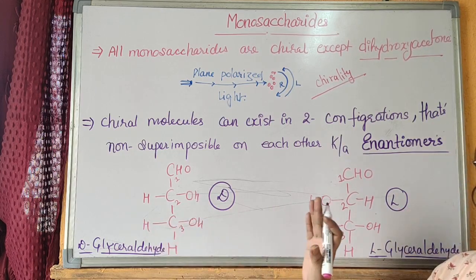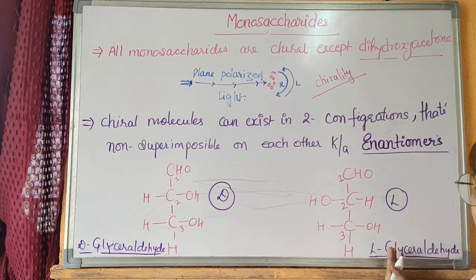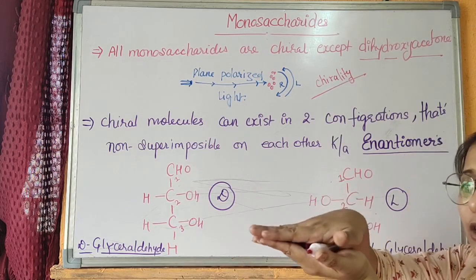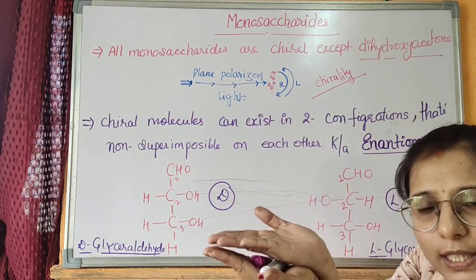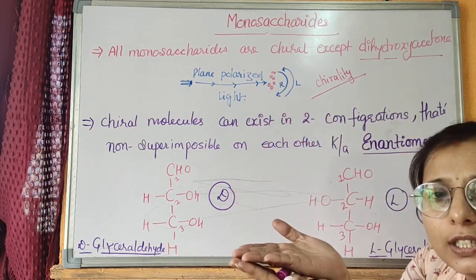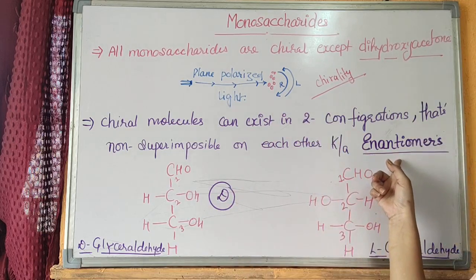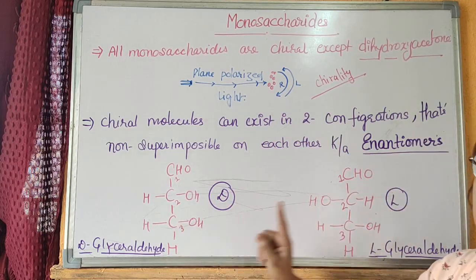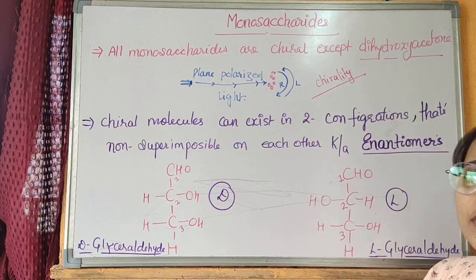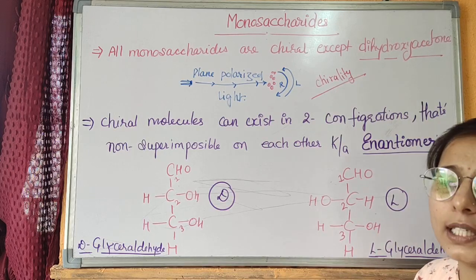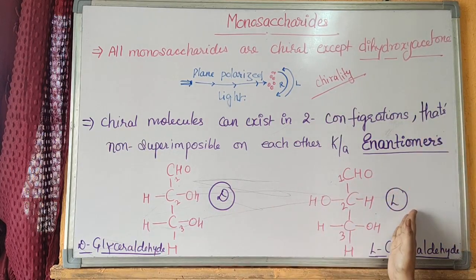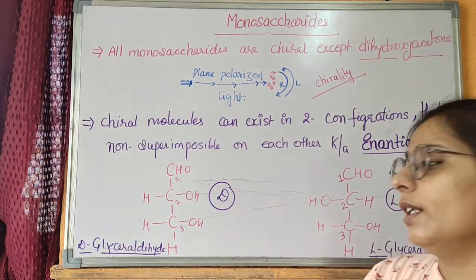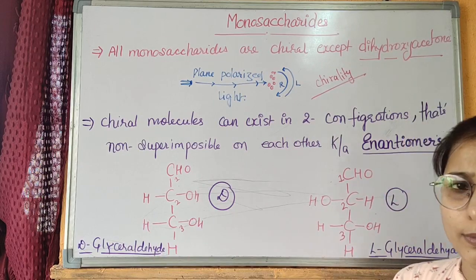Both D-glyceraldehyde and L-glyceraldehyde structures, when kept over each other, are not superimposable to each other, they are mirror images of each other, and they are called enantiomers. On the basis of these 2 structures, the rest of the enantiomers of monosaccharides are named as D configuration or L configuration. So the reference point is the glyceraldehyde molecule.